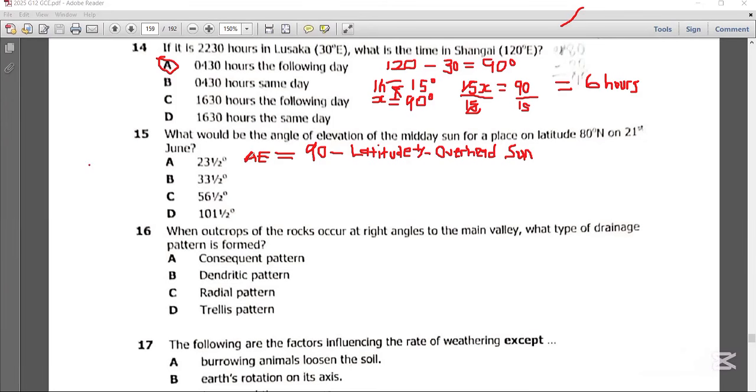So how are we going to find angle of elevation in this case? Angle of elevation is equal to, we've already been given the latitude, so we say 90 degrees minus the latitude that we've been given, which is 80 degrees. So 90 degrees minus 80.